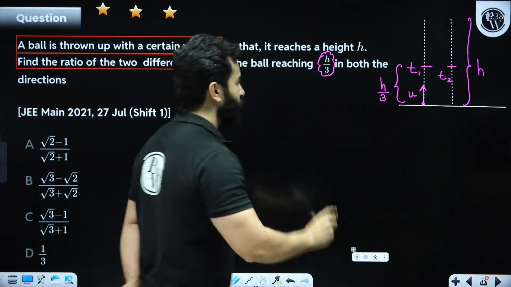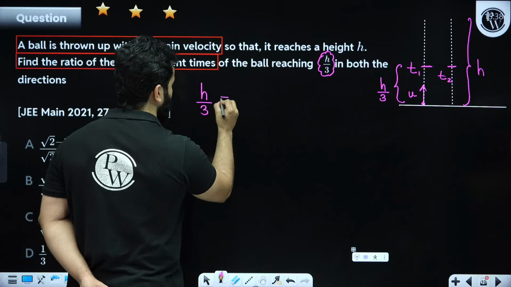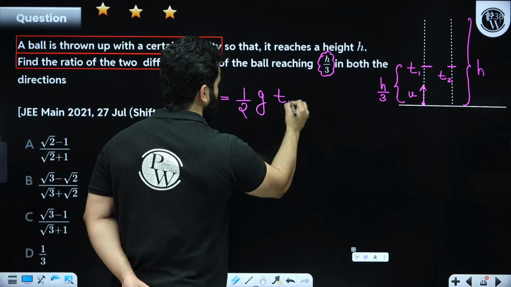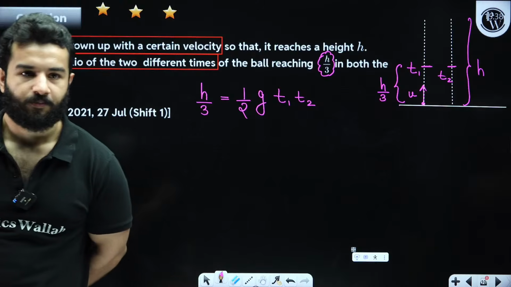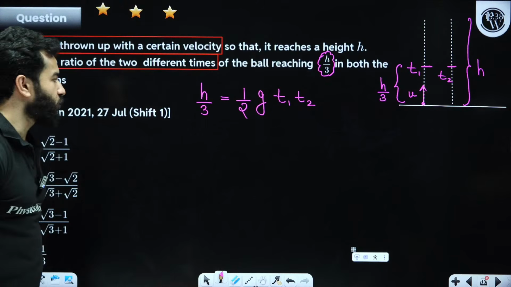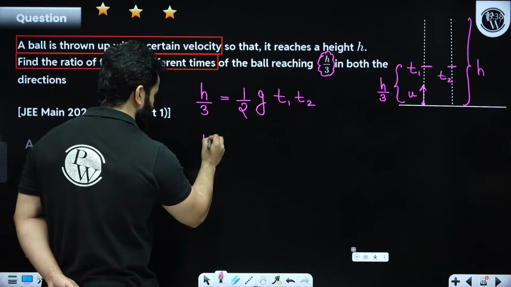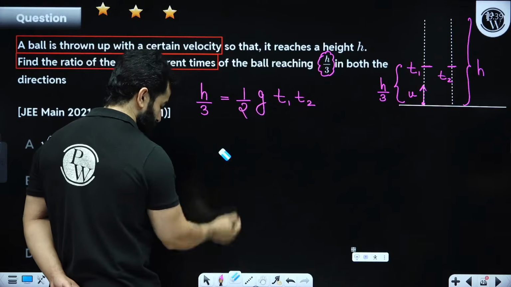So my dear friends, first equation will be h by 3 is equal to 1 upon 2 g into t1 into t2. First equation is going to be this. Clear? Second equation will be capital H, and by the way, capital H is nothing but small h.